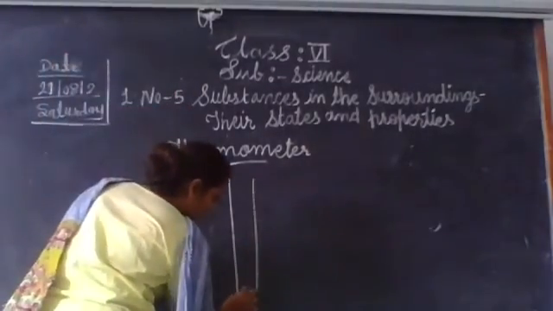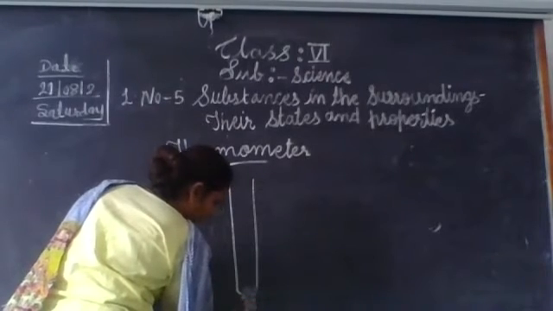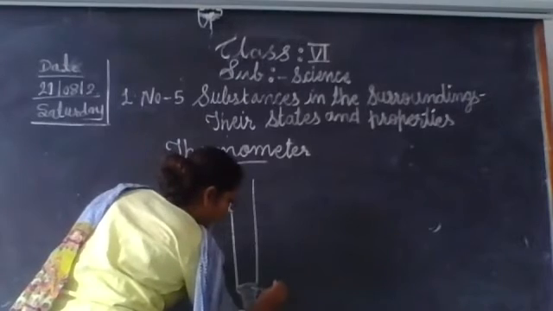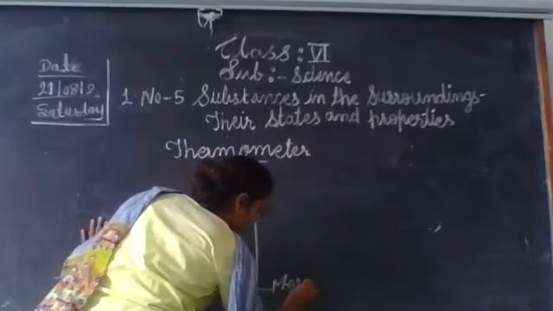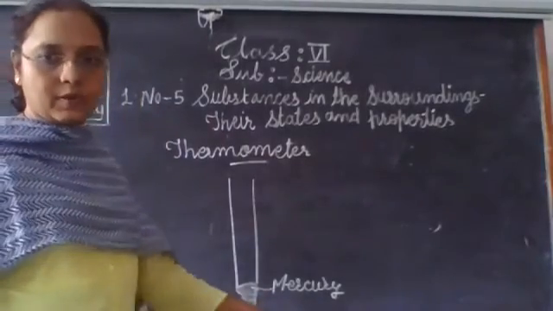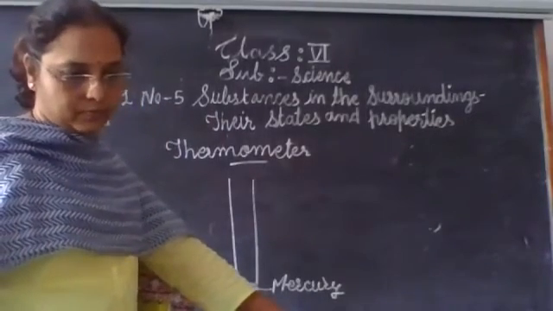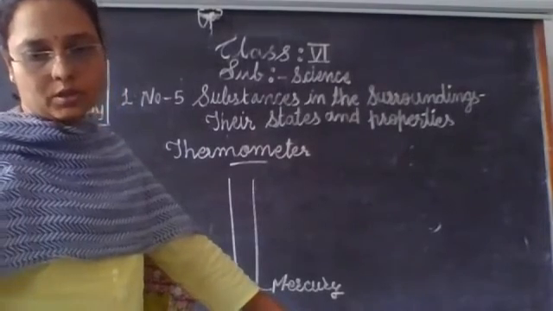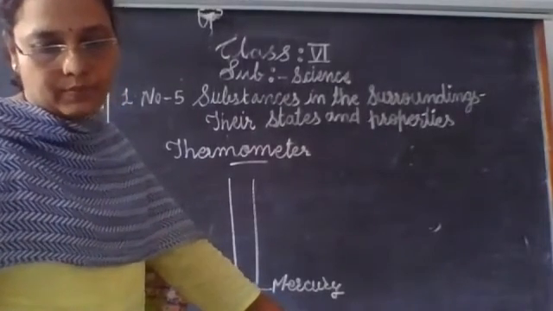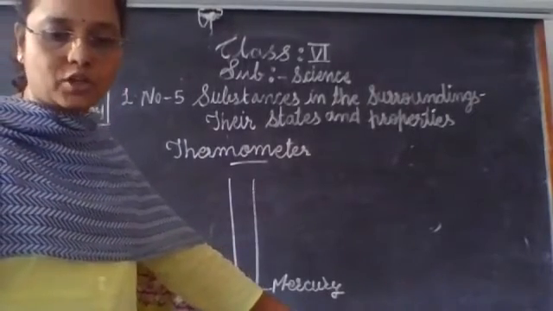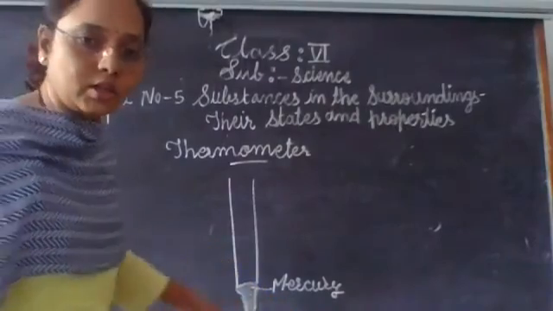Here is mercury present in the thermometer. So the thermometer works on the principle of expansion of material on heating.